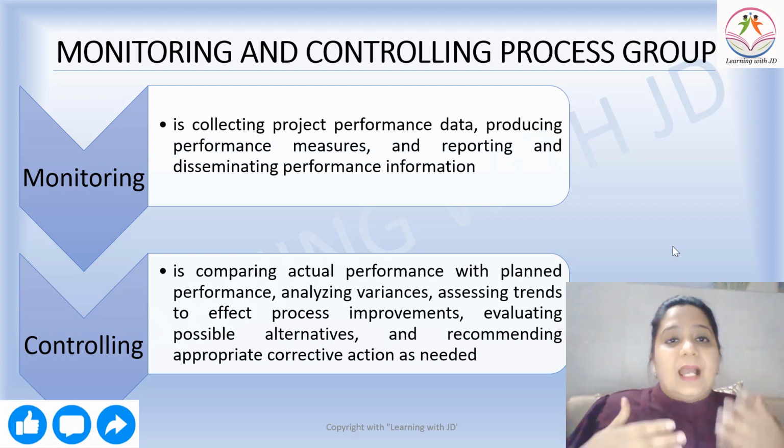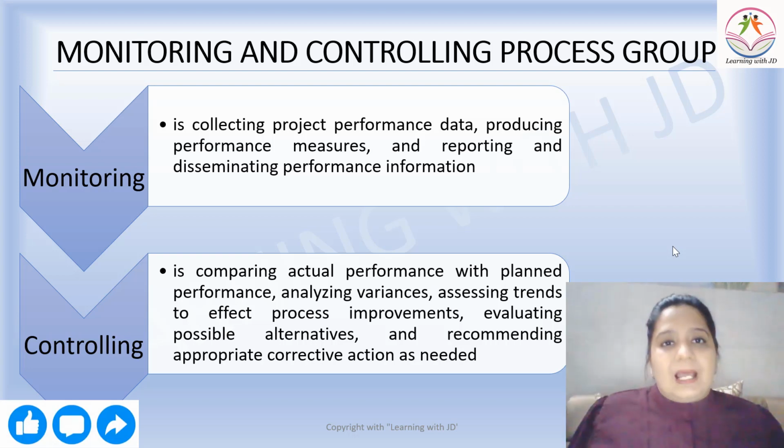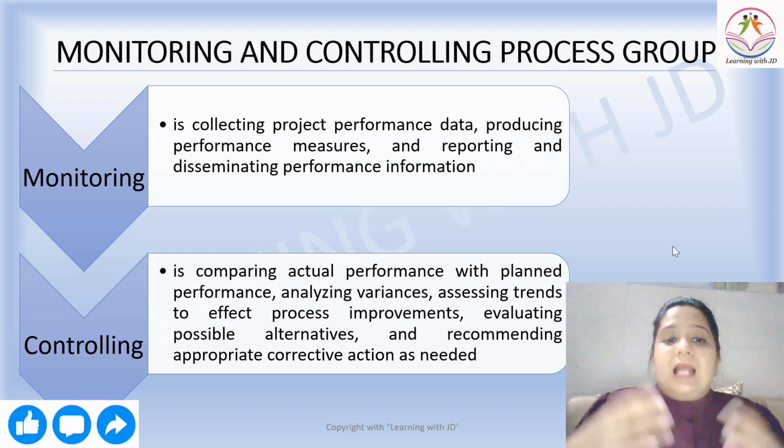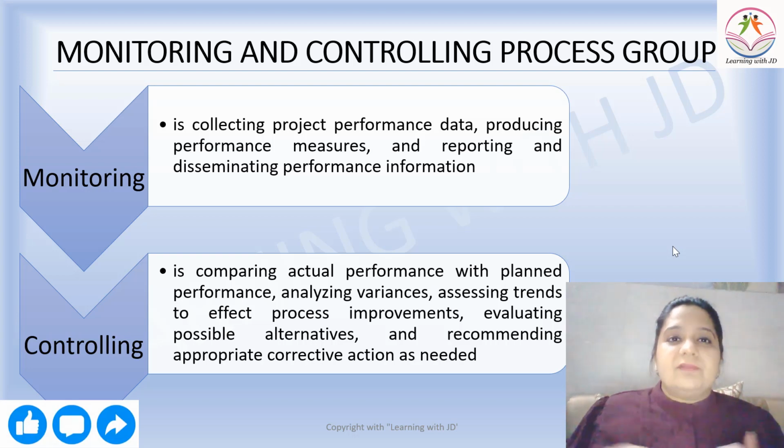Controlling is comparing actual performance with planned performance. What has been the actual output of the project vis-a-vis what was planned for the project? That is what is known as controlling. Analyzing variances. What is the difference between them? We are going to see this in quite detail when we do it knowledge area wise. We are going to see all the variances and everything in quite detail.